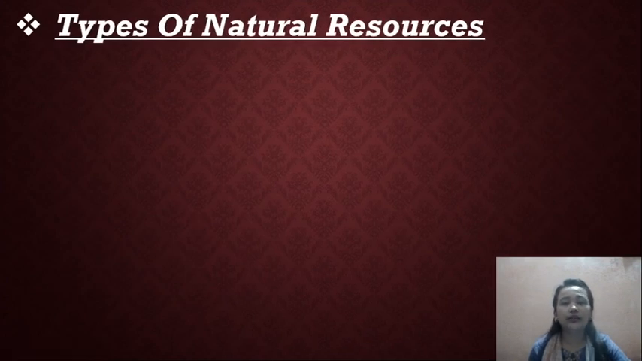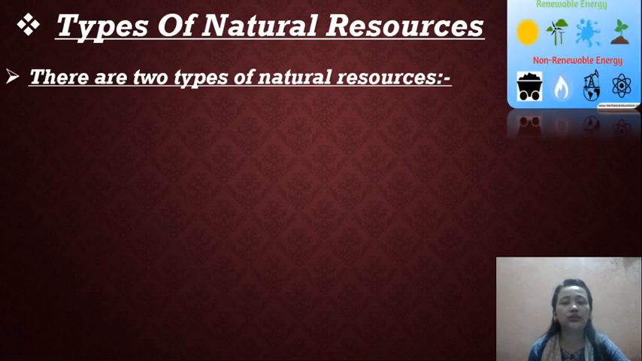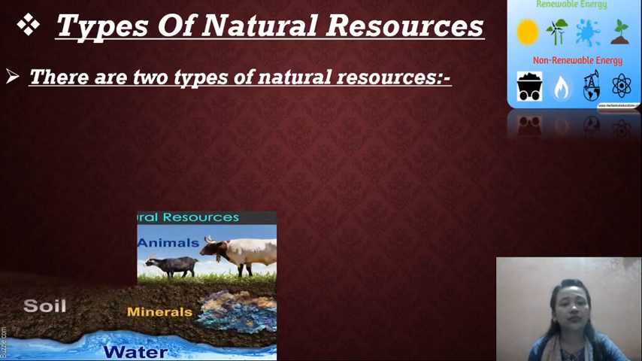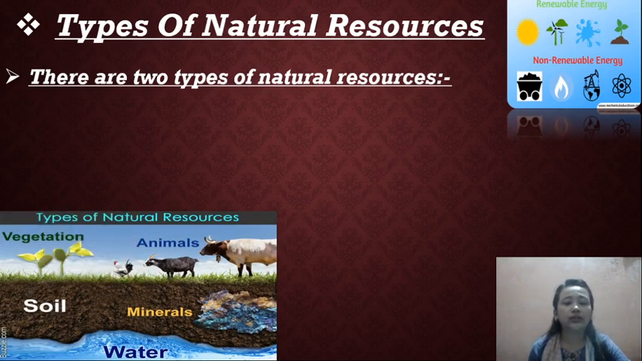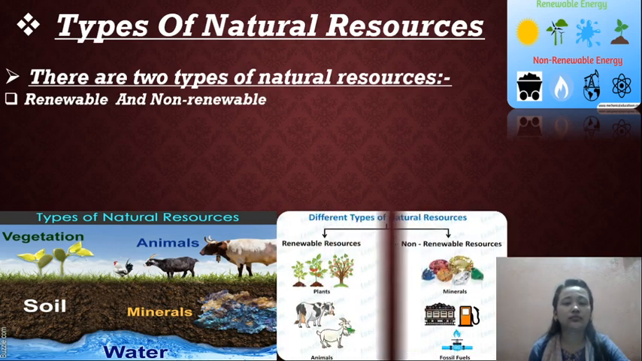Types of natural resources. There are two types of natural resources. What are they? Renewable and non-renewable. Types of natural resources: vegetation, animal, soil, minerals and water. Renewable and non-renewable. Different types of natural resources. There are renewable resources and non-renewable resources, as you can see in the image.